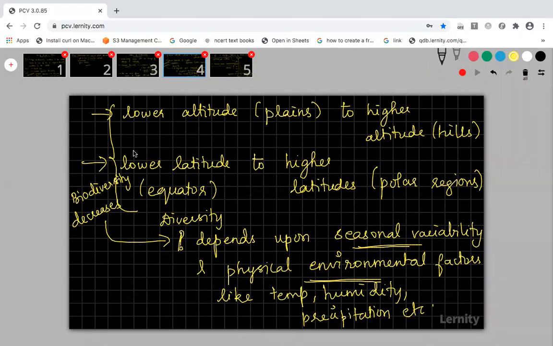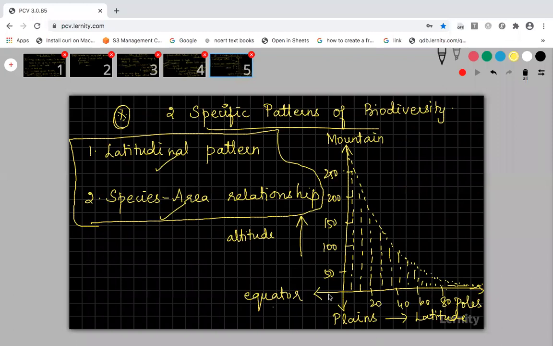Fifth one. One student asked me to explain the graph. This is a very simple graph. On one axis I have taken the latitude, and on the other axis I have taken the altitudinal pattern. In the latitudinal pattern, I start with the equator and move towards the poles. In the altitudinal pattern, I start with plains and move towards the mountain.